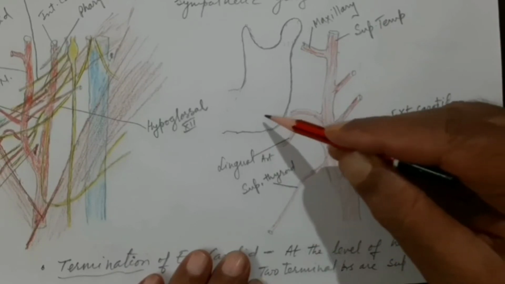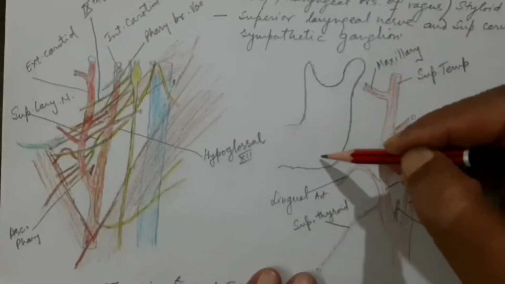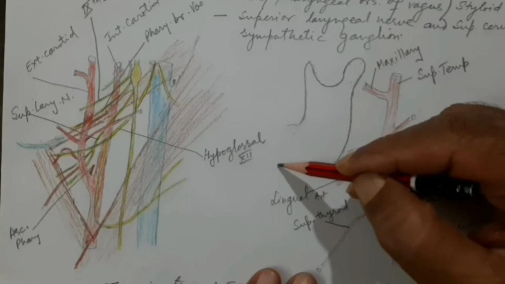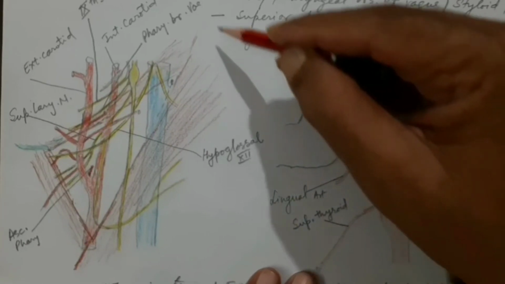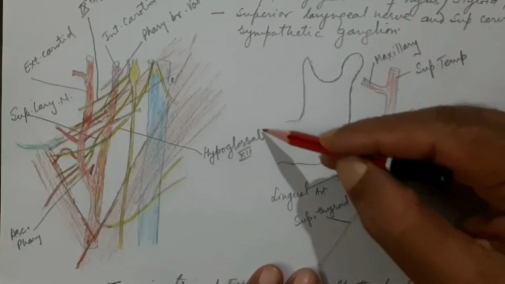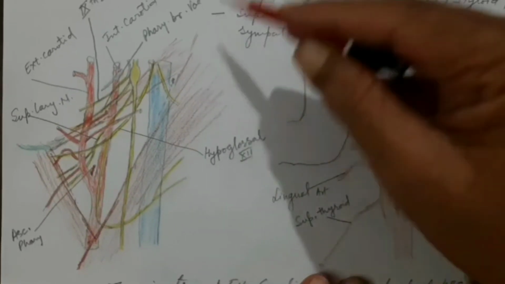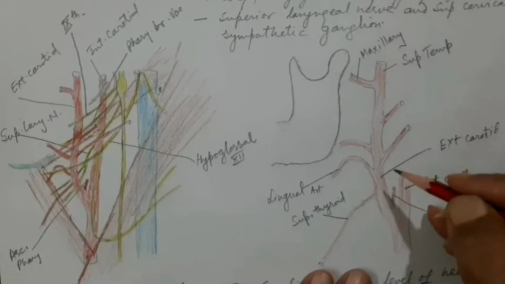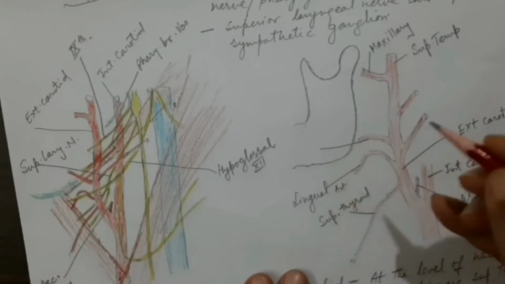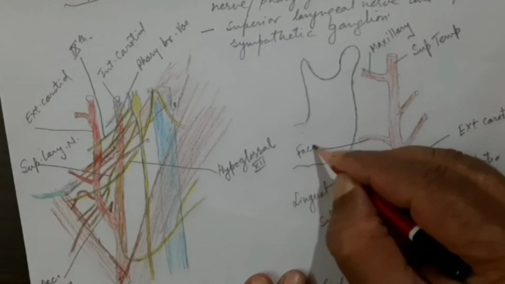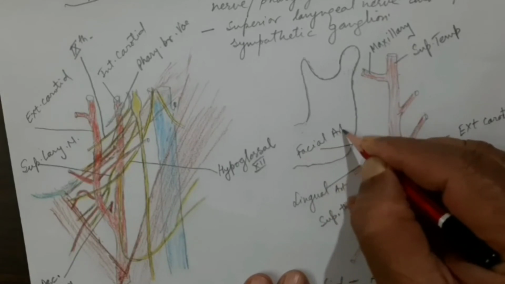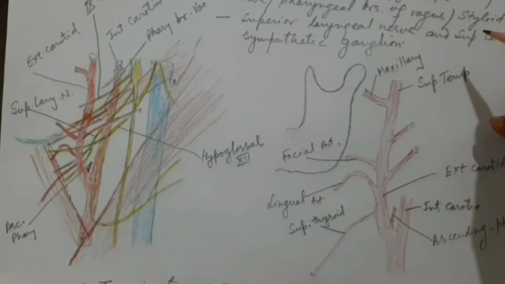First it goes into the submandibular region, grooving the submandibular gland, then it comes out at the base, and then it will ascend onto the body of the mandible, then go to the angle of the mouth and then to the nose. So this artery is called the facial artery.